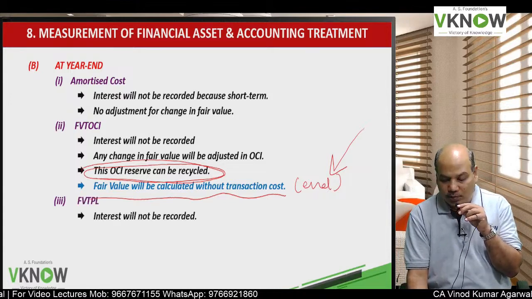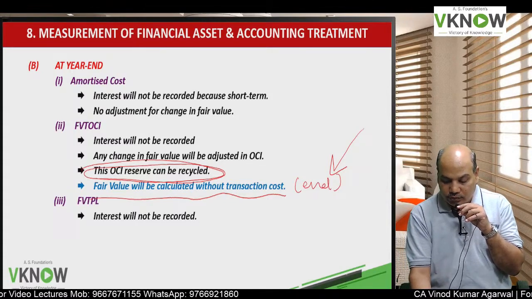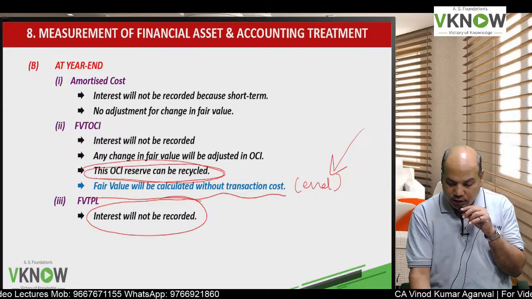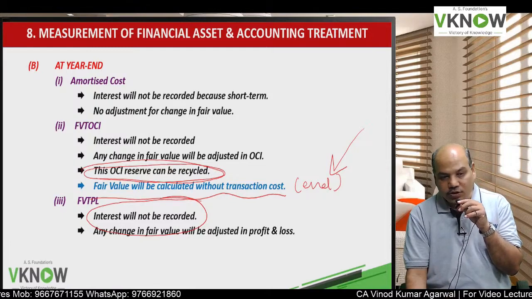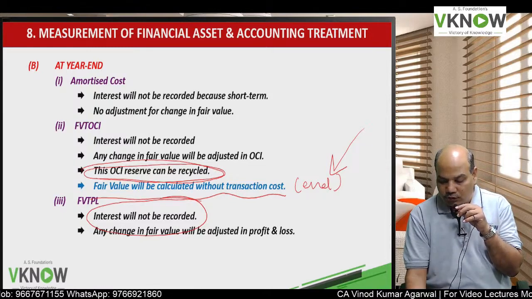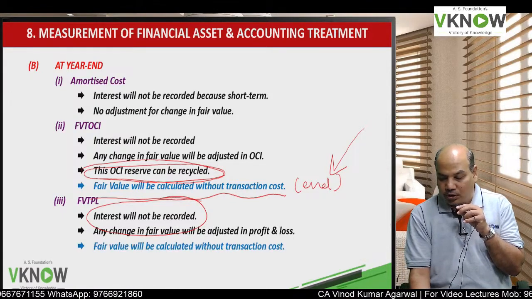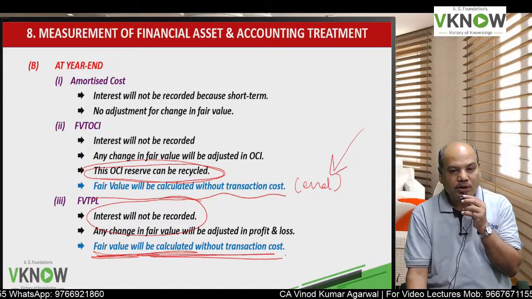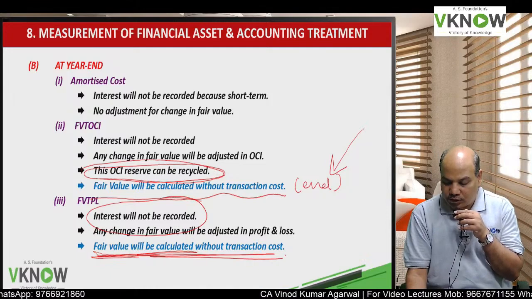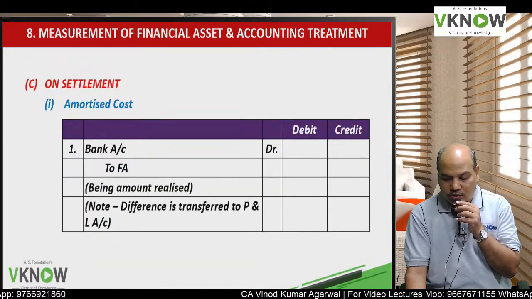And now FVTPL at year end, interest will not be recorded because it's a short term instrument, but if there is a change in fair value, it will be routed through P&L account. At the end of the year, fair value will be calculated without considering transaction cost.